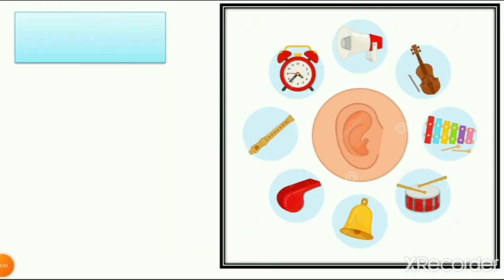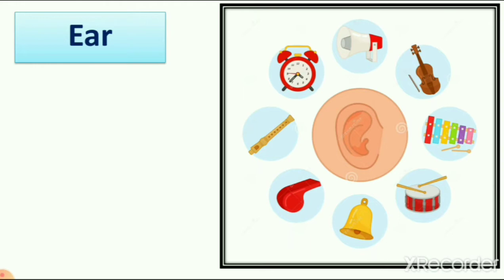Then we learn about ears. Ears help us to listen to things like a mic, alarm clock, violin, different types of instruments, different types of voices. We can recognize our mother's voice, our father's voice, how? With the help of our ears.